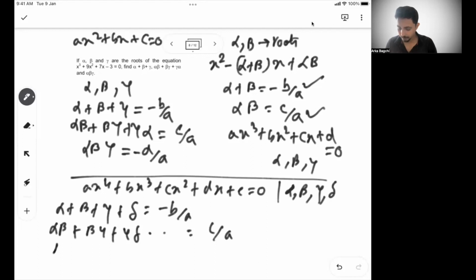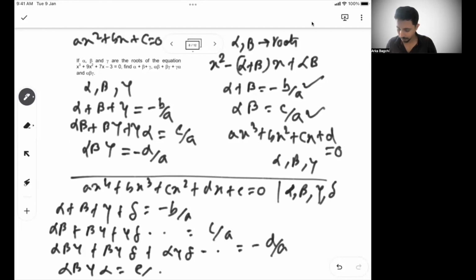Then if I take 3 at a time, alpha beta gamma plus beta gamma delta plus alpha gamma delta and all that, it will be minus d by a. And if I take all the 4 at a time, alpha beta gamma delta, it will be e by a. So if you see, first b negative, c positive, d negative, e positive. Similarly here, b negative, c positive, d negative. So that's how we do it. The sign alternates as you go from 1 root at a time to 2 roots at a time to 3 roots at a time.